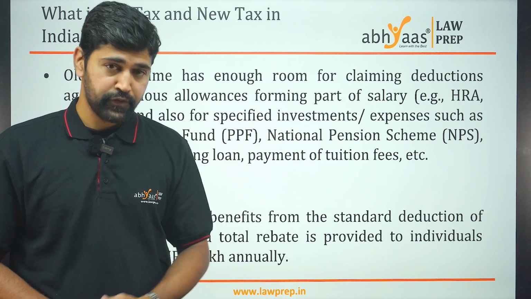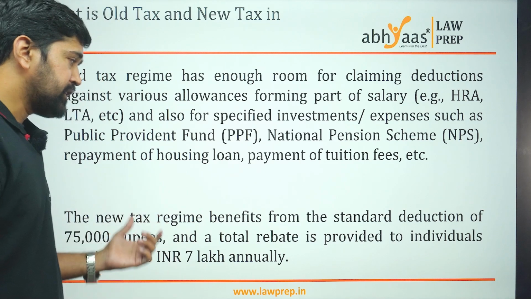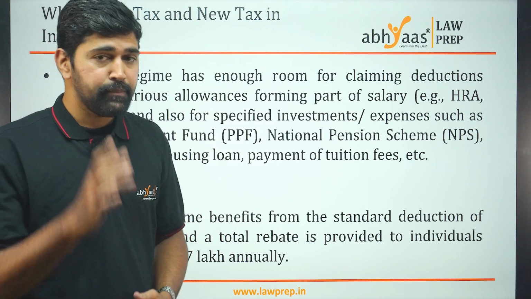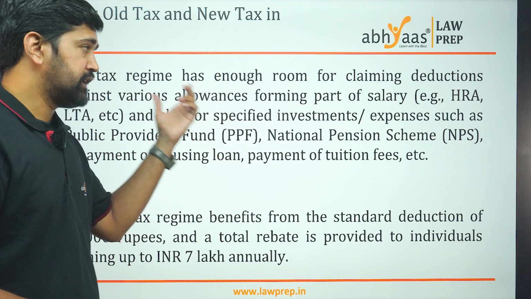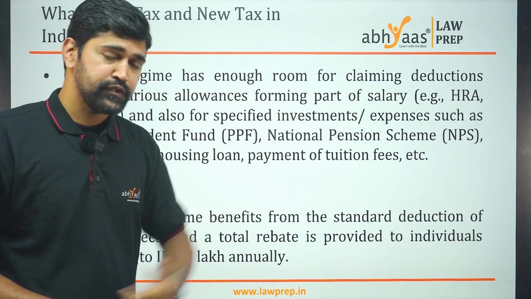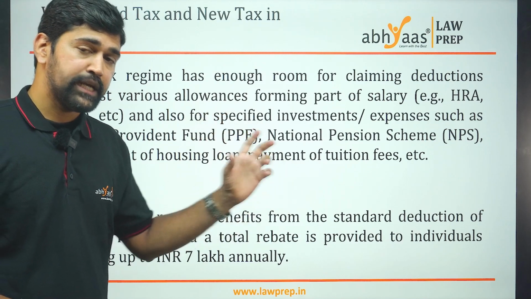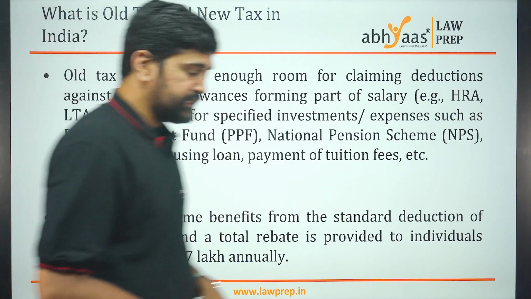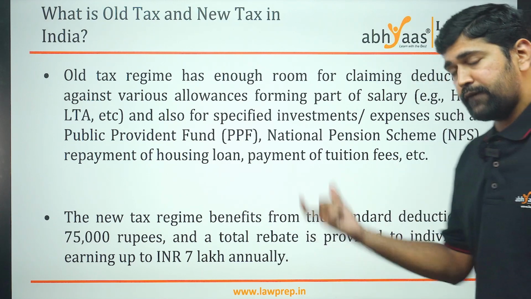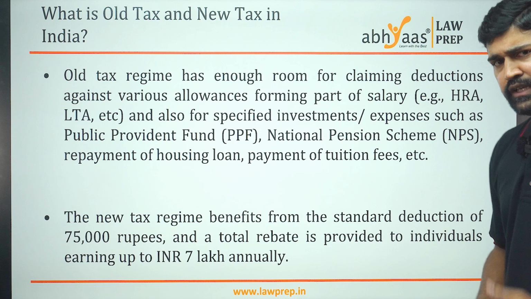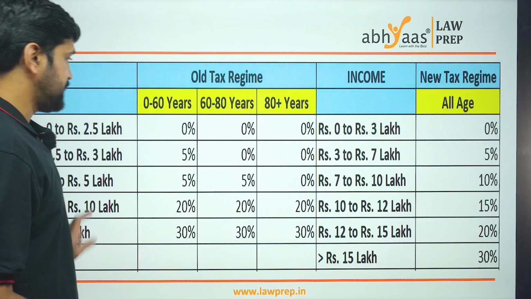Whereas in the new tax regime that was introduced, the government has made it mandatory for individuals to forego all these benefits in the form of deductions and other allowances that it provided in the old tax regime, by reducing the income tax rates for various income tax slabs. Not only this, the government has also allowed a standard deduction of up to 75,000 rupees in the new tax regime. So let us take a look at the comparison between the old tax regime and the new tax regime.